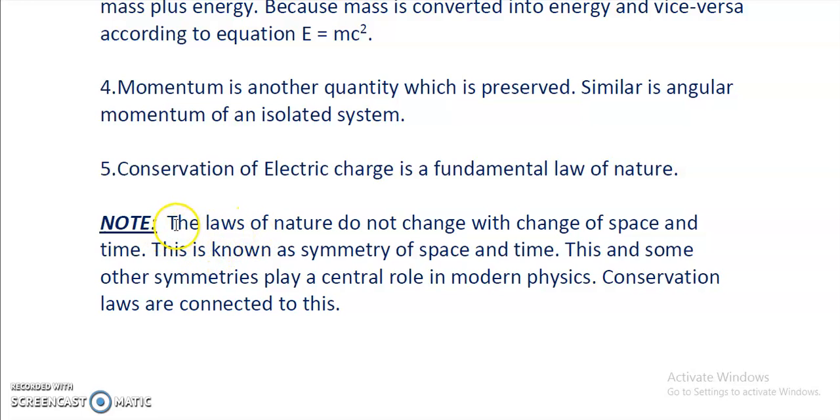The thing which is written over here: the laws of nature do not change with change of space. It means it is universally correct. It does not change with change of space. And this is known as symmetry of space and time. It means time and space both are symmetrical. The laws do not change with the space. Therefore, they are universally correct. Again, I am repeating. Clearly?